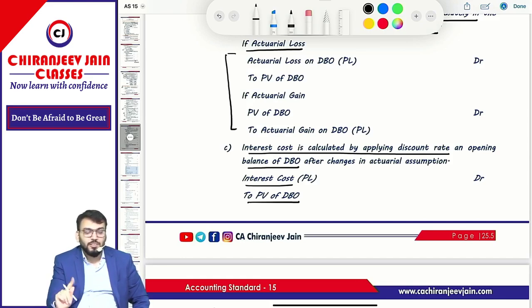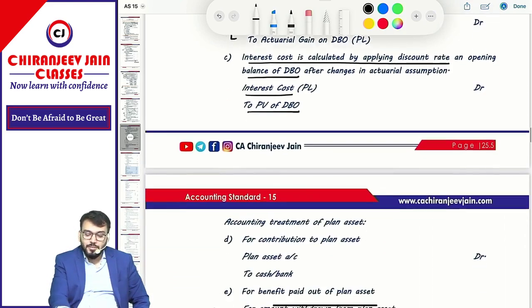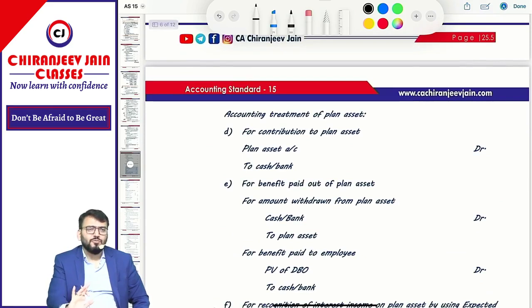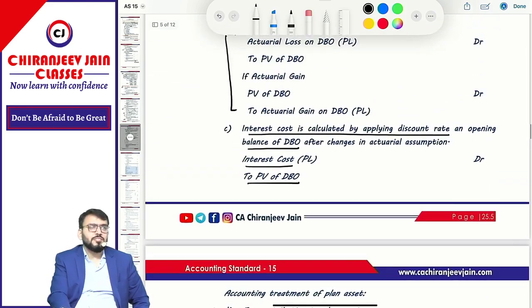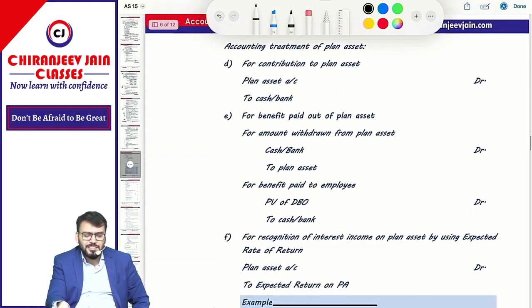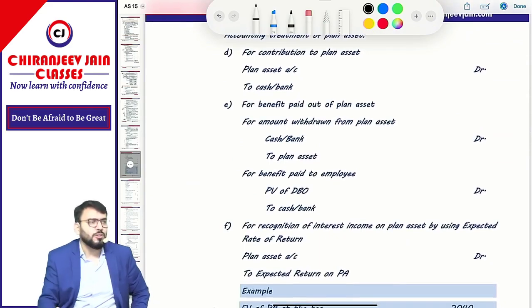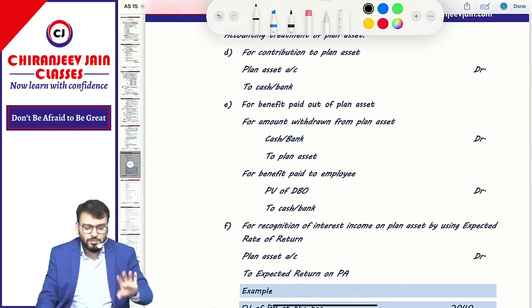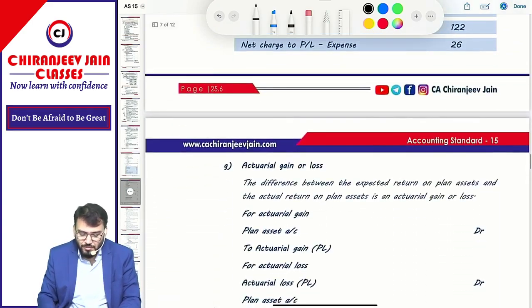Today this much only. Only one question I will take from material. After this, right now I think there will be full confusion if I take more. I can explain, but I want that you first revise this much. Any doubt that comes, you can ask me. Correct. So give 10 minutes, 20 minutes to AS 15. If you feel you have understood everything, then we'll go ahead. After this, it is very simple and also important from exam point of view. So I don't want to say much right now.